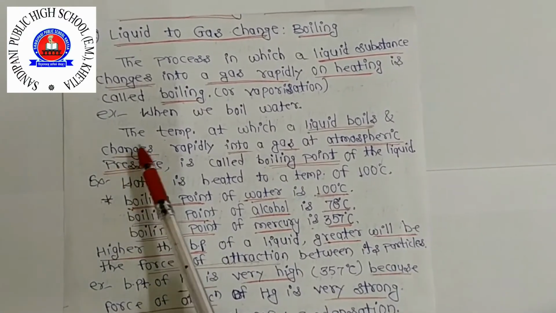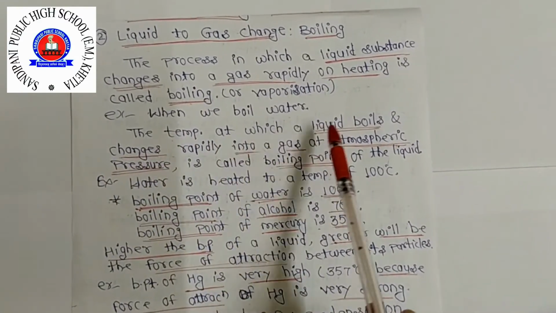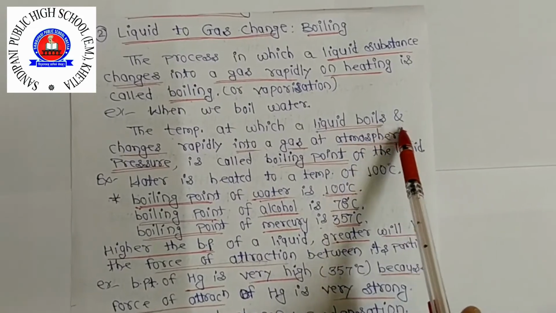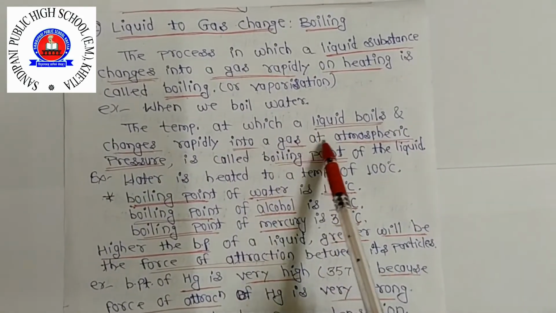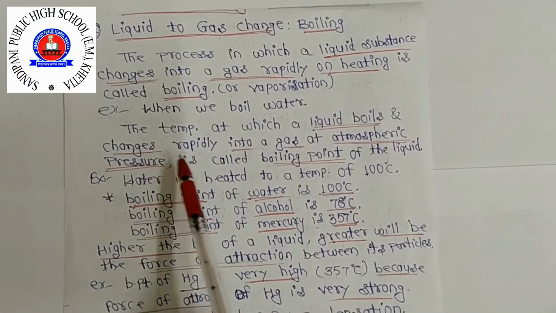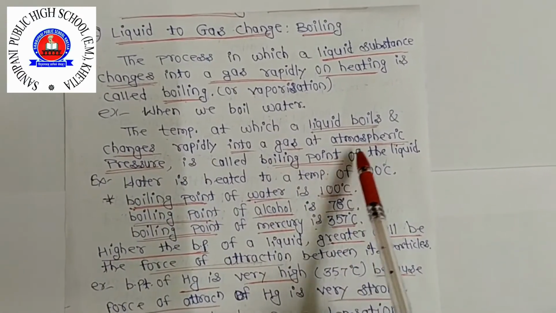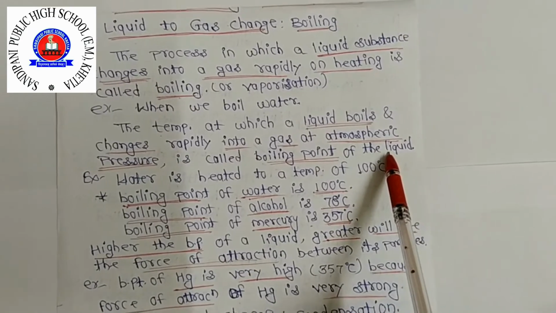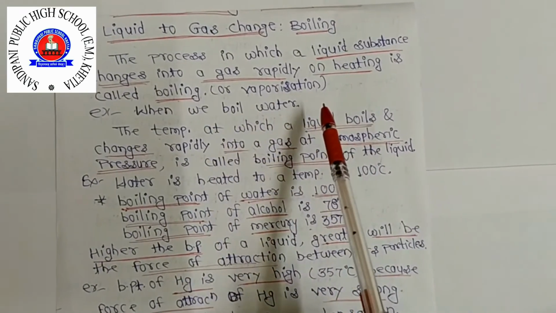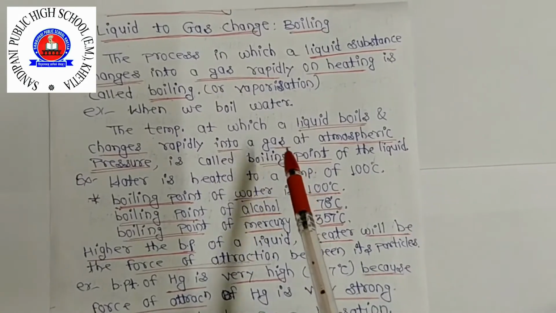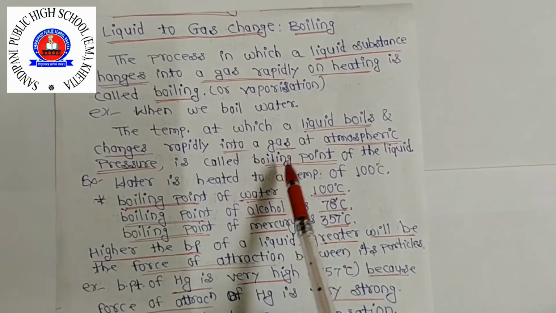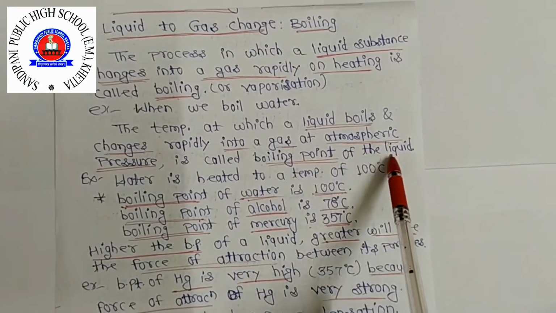Clear? So the temperature at which a liquid boils and changes rapidly into a gas at atmospheric pressure is called the boiling point of the liquid. Because that process is called boiling, the point at which it starts is called the boiling point of the liquid.